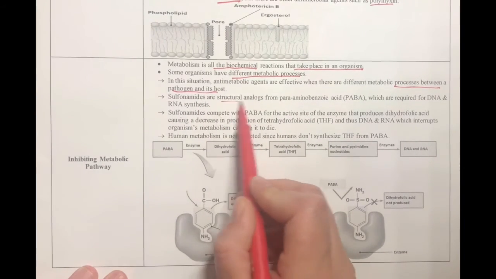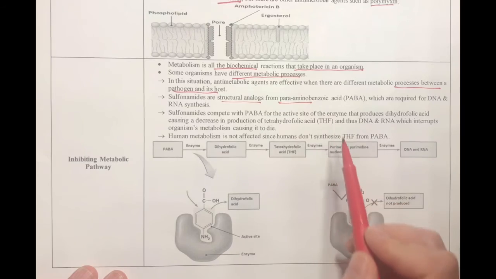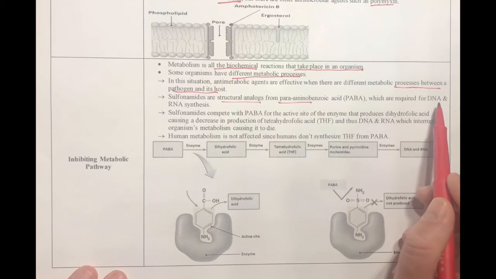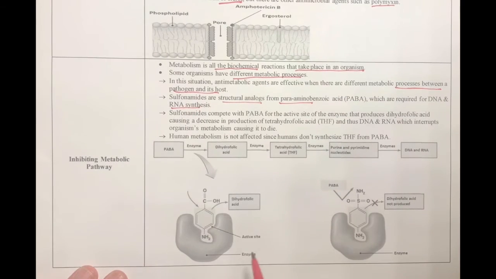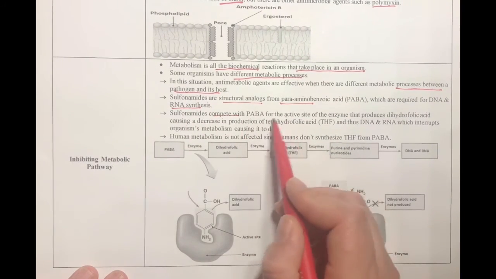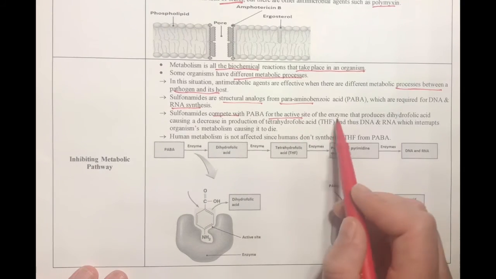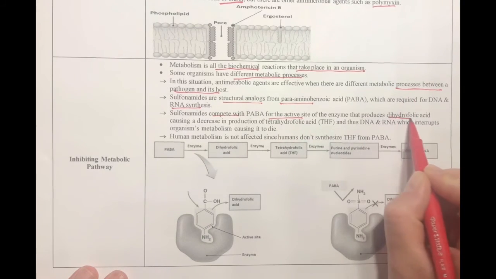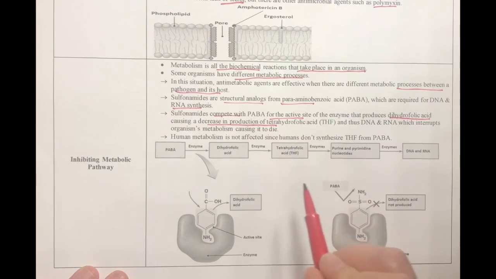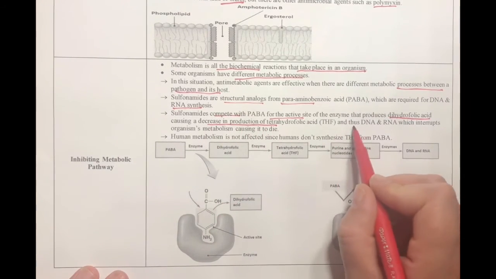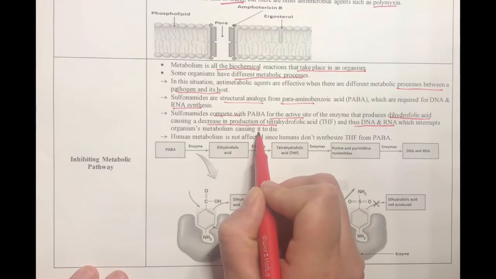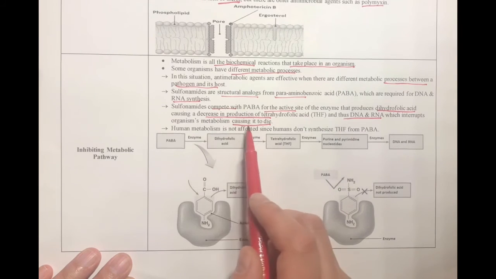Sulfonamide is a structural analog of para-aminobenzoic acid, PABA, which is required for DNA and RNA synthesis. Sulfonamides compete with PABA for the active site of the enzyme that produces dihydrofolic acid, causing a decrease in the production of tetrahydrofolic acid and thus DNA and RNA, which interrupts the organism's metabolism, causing the cell to die.